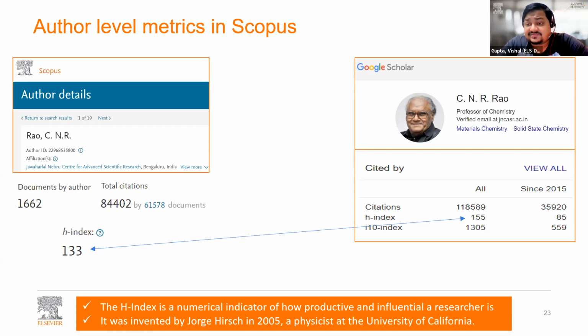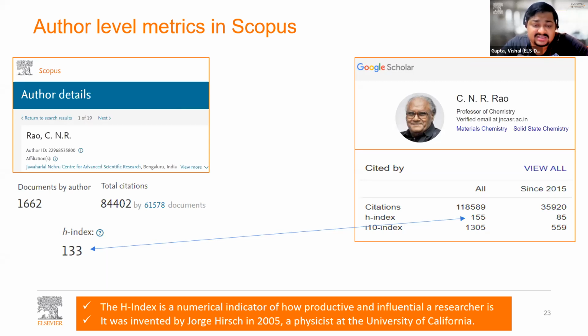Now, to explain this further, I have taken the example of Professor CNR Rao, who is one of the top, I'm sure some of you are aware, top professors in the field of chemistry across India and the world. Because H-index can be found at two places, on Google Scholar and on Scopus. The big question is which one you should consider, which one you should trust. So the decision is yours, but I can only give you the difference.